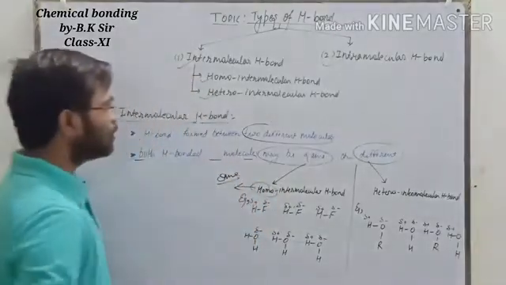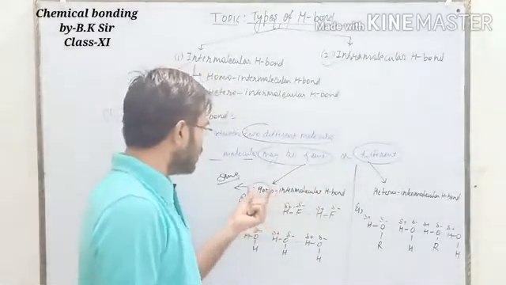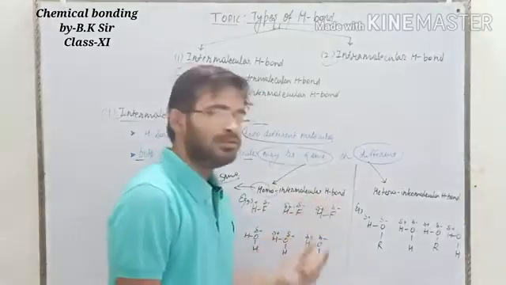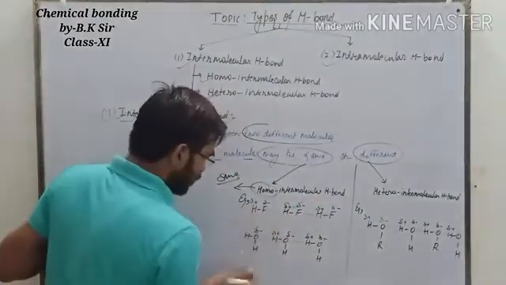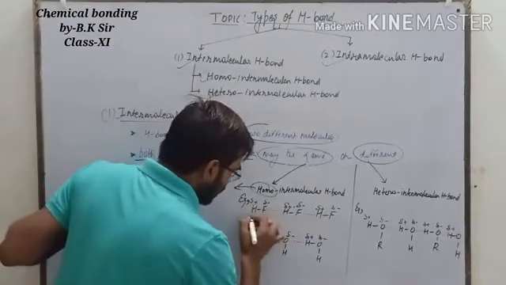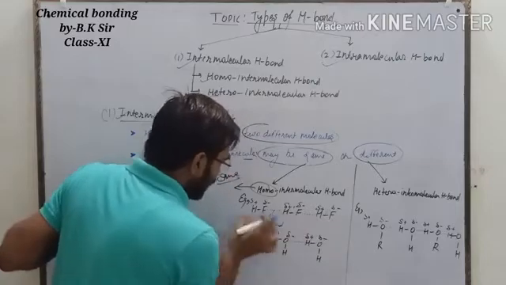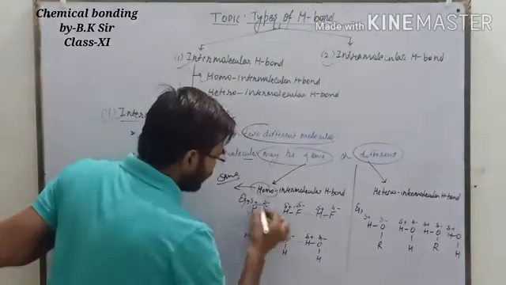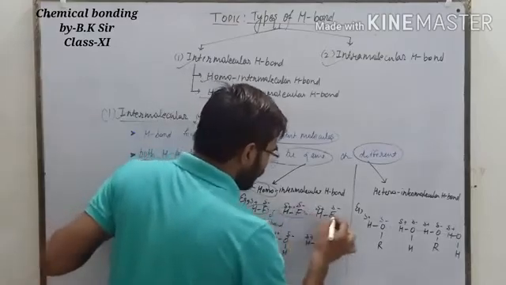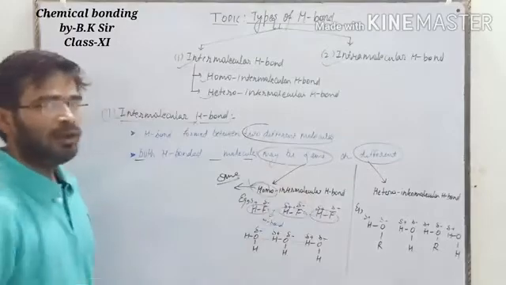Let us take an example of HF. Here the dotted line represents the hydrogen bond, and in this example only HF molecules are involved in the hydrogen bonding. That's why it is an example of homo intermolecular hydrogen bond.